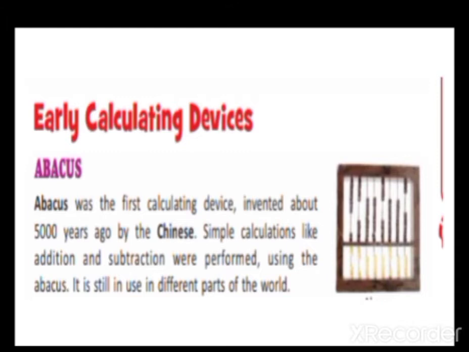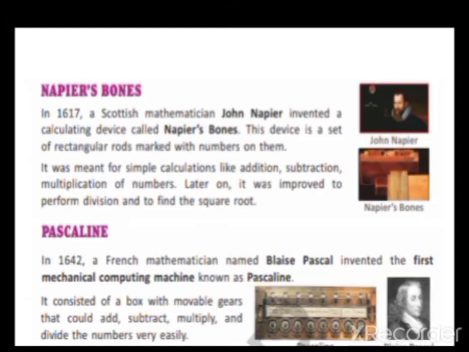Later on, by adding some more features, the device which came was Napier's bones. That was made by John Napier, and in 1617 he made Napier's bones. In that also we could just do simple calculations, that was addition, subtraction and multiplication of numbers. But slowly some improvements were added, and then we could do division as well as square root.